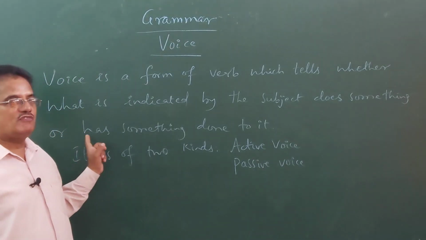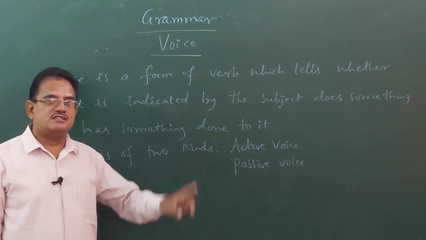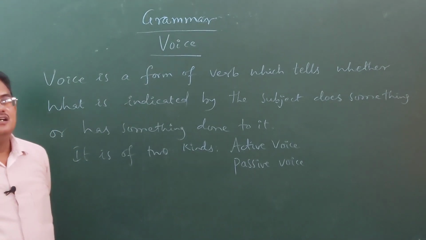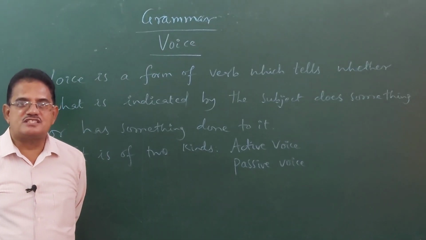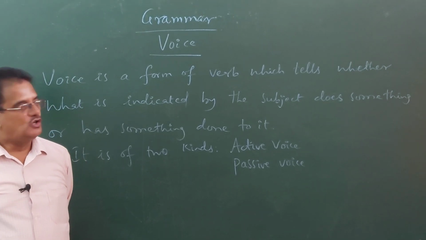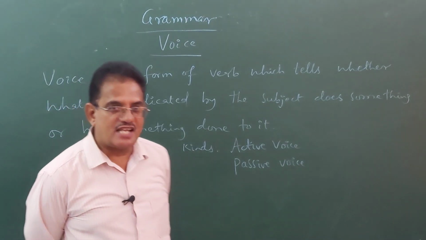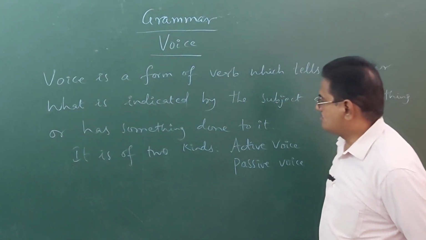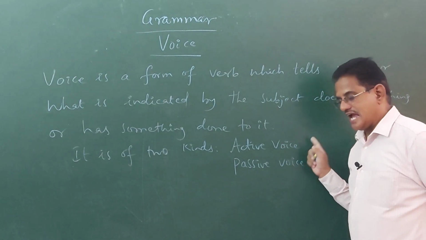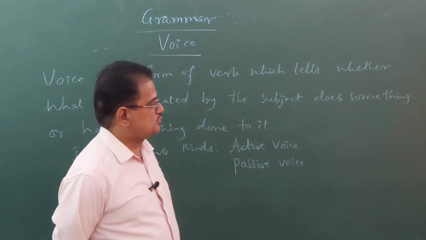And sometimes we find in some sentences something being done to the subject by the object. When a sentence is one in which the subject does something or acts, we call that sentence to be in active voice.